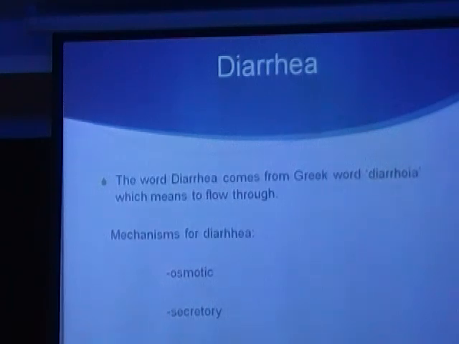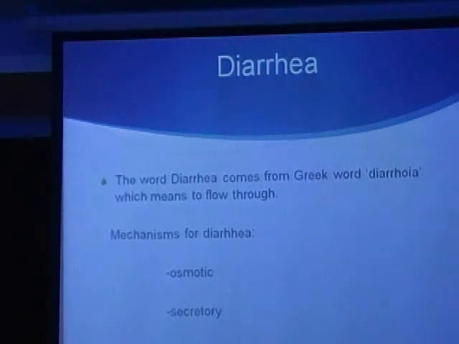The word diarrhea comes from the Greek word diarrhea, which means flow through. I thought it was interesting, it's really literal what the word means and what we use it for. The mechanism for diarrhea is usually either osmotic, which we see in kids with a high osmotic load from eating a lot of junk food, sugary foods, and juices. We call that toddler's diarrhea.